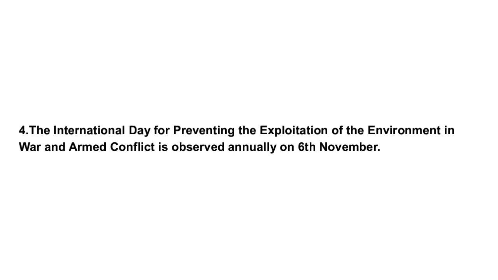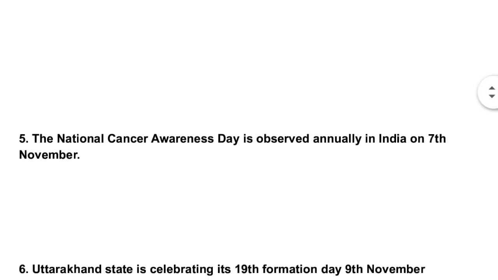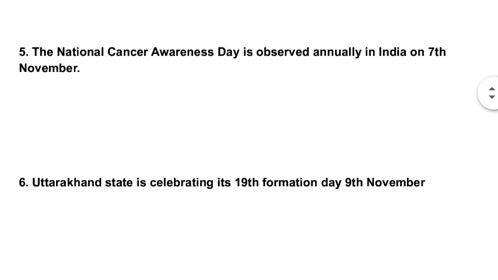Next, the International Day for Preventing the Exploitation of the Environment in War and Armed Conflict is observed annually on 6th November. Next, the National Cancer Awareness Day is observed annually in India on 7th November. Next, Uttarakhand state is celebrating its 19th Formation Day on 9th November.